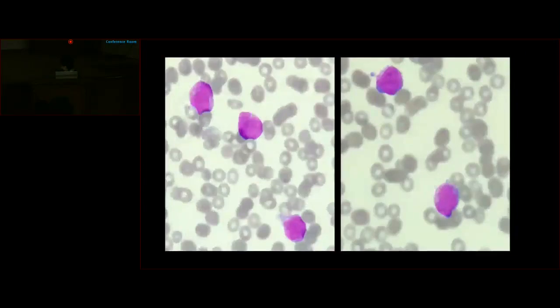So, starting with the antemortem hematological evaluation of the patient, the peripheral blood showed a total leukocyte count of around 15,000 per microliter, and there was a preponderance of abnormal promyelocytes to the tune of 90%. These cells showed a high N:C ratio with indented and cleaved nuclei, opened up chromatin, inconspicuous 1 to 2 nucleoli, and granular cytoplasm.